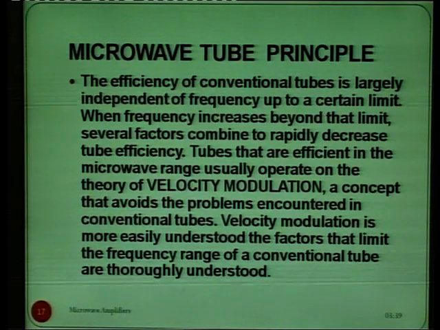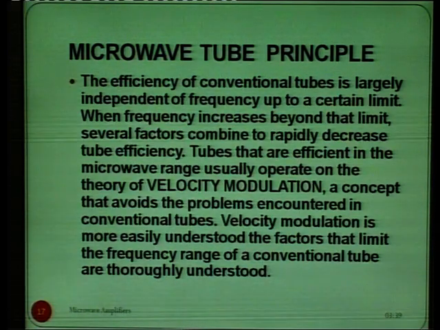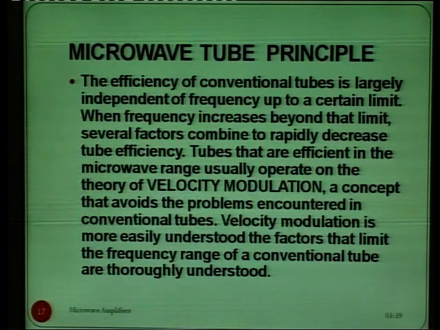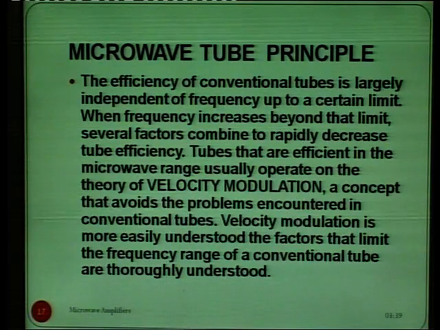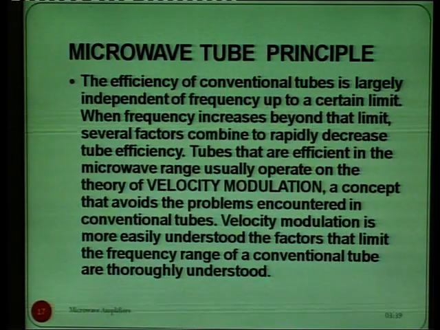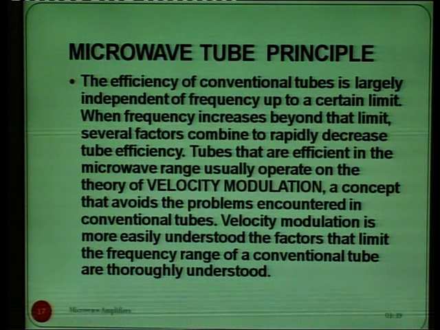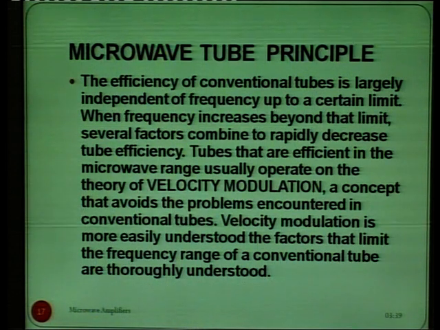Now, we will discuss the microwave tube principle. The efficiency of conventional tubes is largely independent of frequency up to a certain limit, and when the frequency increases beyond the limit, several factors combine to rapidly decrease the tube efficiency. So, tubes that are efficient in the microwave range usually operate on the principle of velocity modulation, a concept that avoids the problem encountered in the conventional tubes.